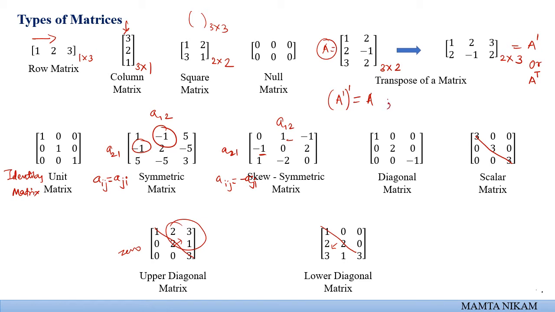Right? The second one says suppose you take the product of two matrices A and B, and if you take the transpose of that product, then it is equal to B transpose into A transpose. Okay. One more property you can remember is A plus B. That was with respect to product. With respect to addition, if you add two matrices and take the transpose, then it is equal to A transpose plus B transpose. Okay, so these were a few types of matrices we have seen.